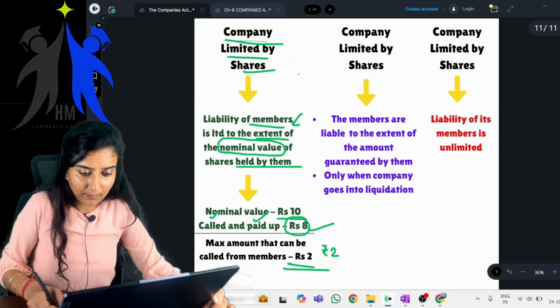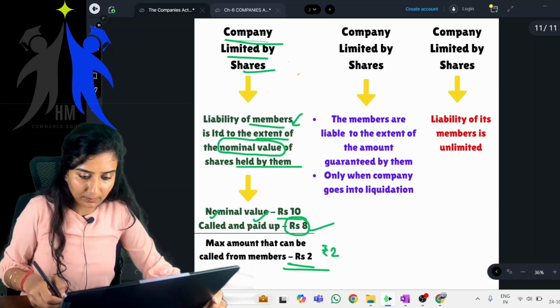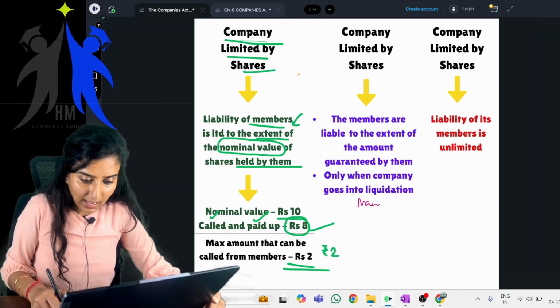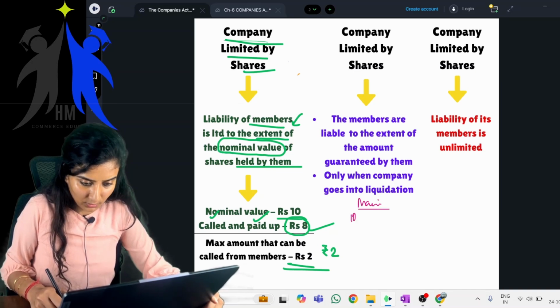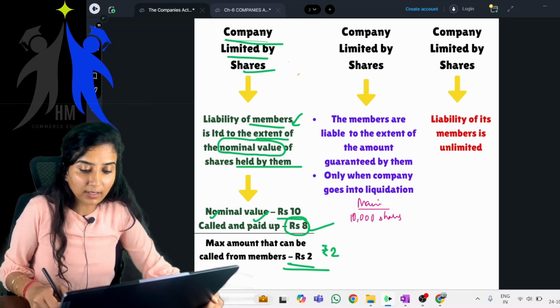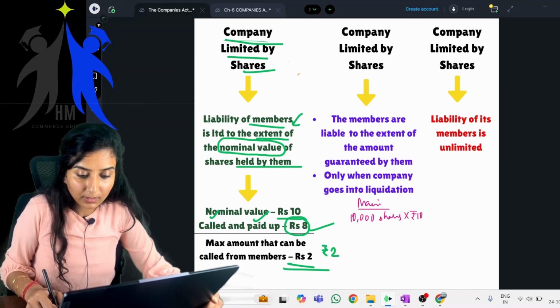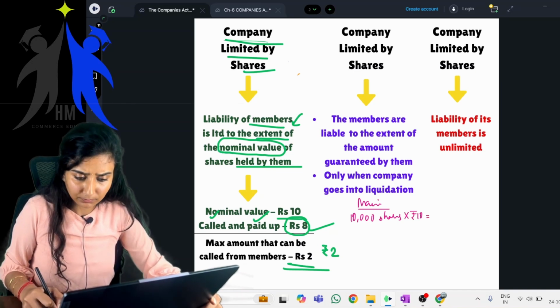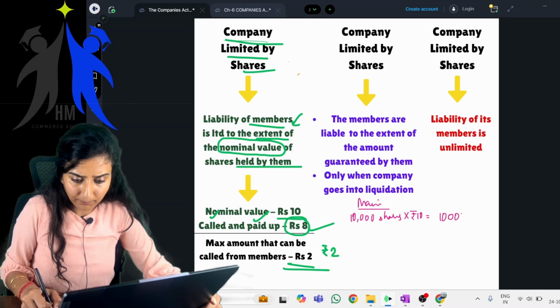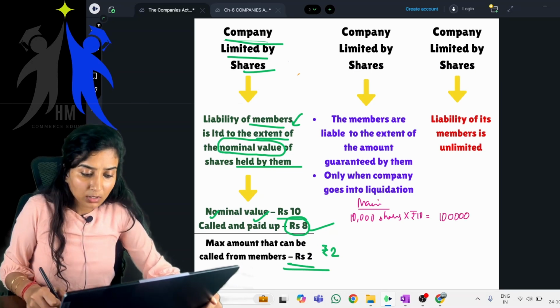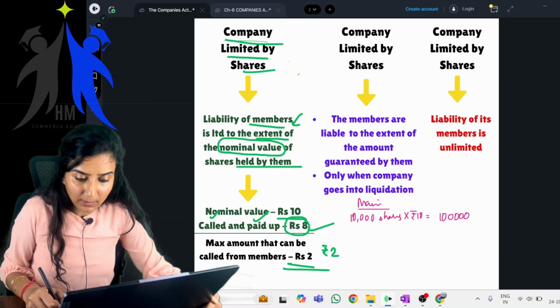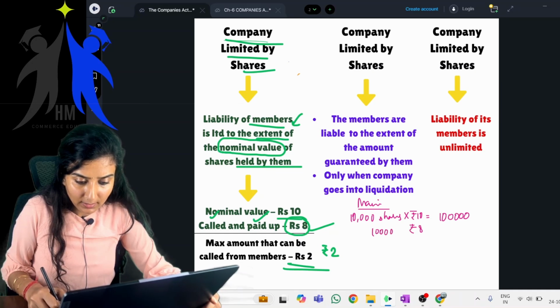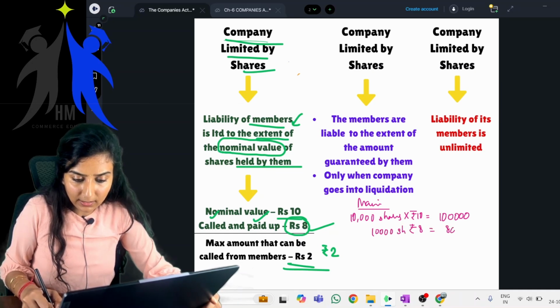Say, let's take that previous example only. Money has, say, 10,000 shares. Now the value of one share is rupees 10. Yes or no? So that is 1 lakh. Yes or no? Now, how much is the called and paid up? Called and paid up is rupees 8. Yes or no? So 10,000 shares into rupees 8, that is 80,000.